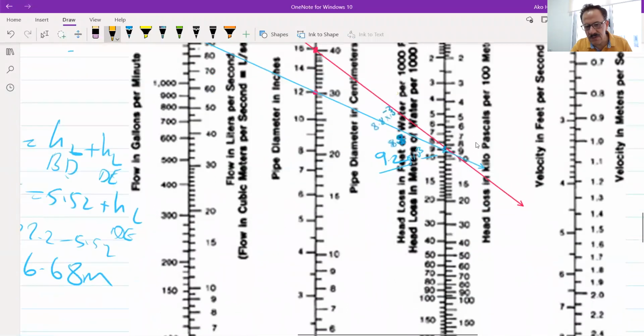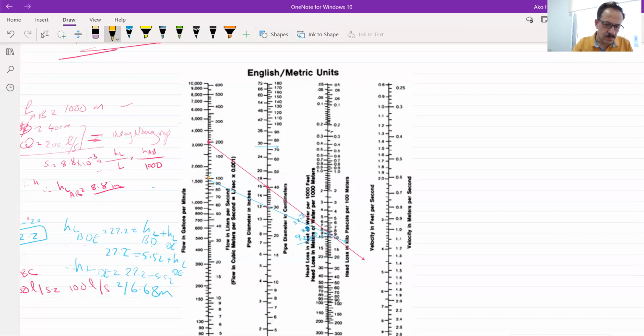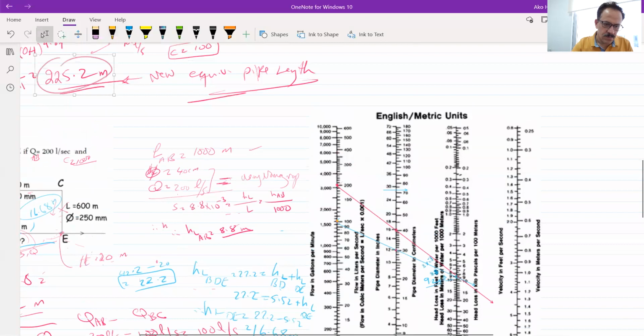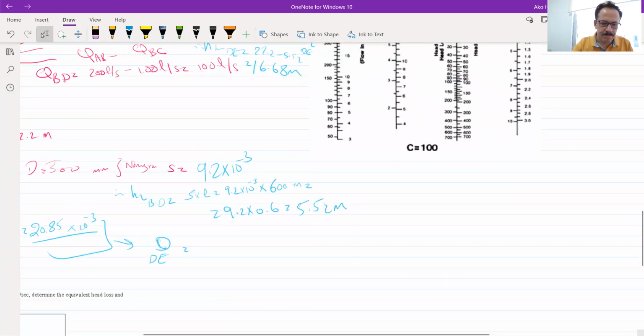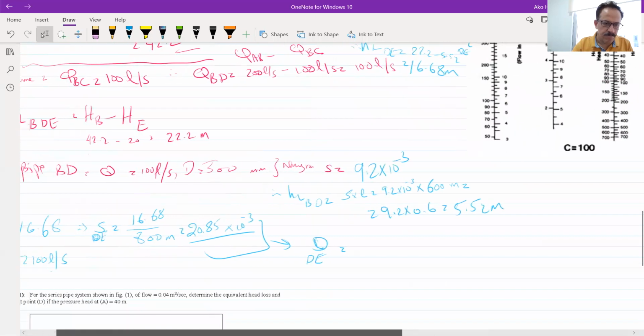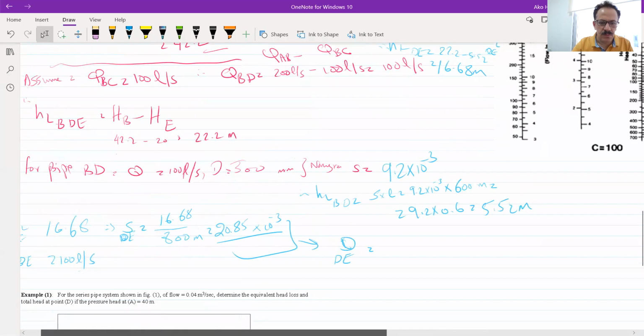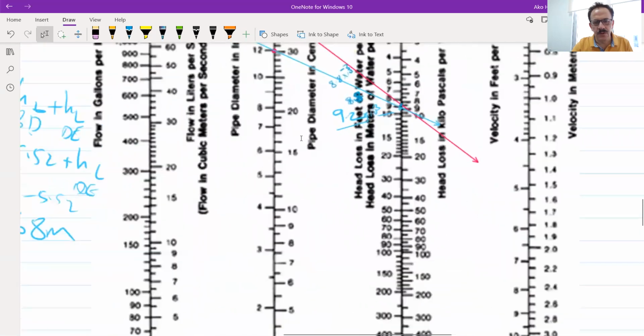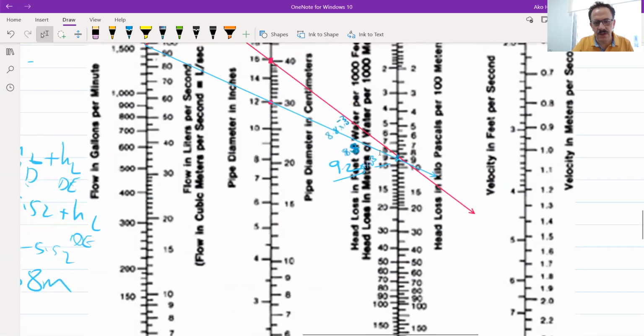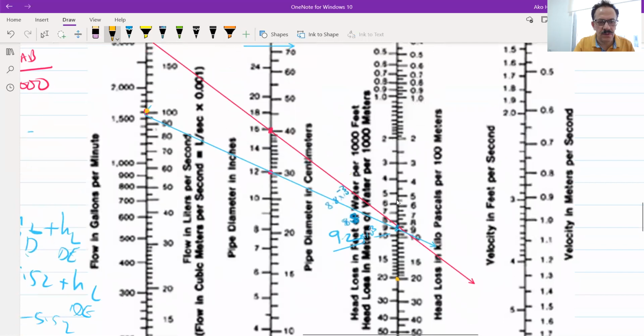Where's the S? This is the S, 20.85. It will be here. So I have these two points.